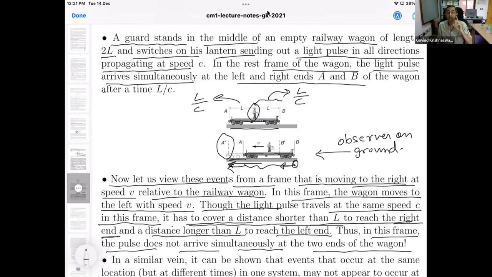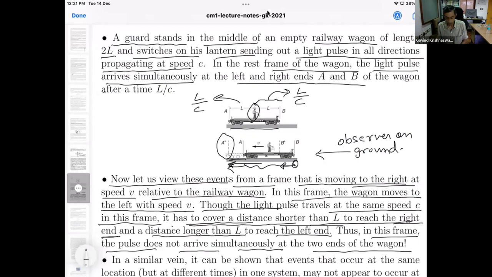No, not the point A, the end of the wagon. We have to speak of physical quantities. So the two events that we are concerned with are the arrival of the light signal at the left end of the wagon and at the right end of the wagon. Those are well-defined events, no matter which frame you look at them from.